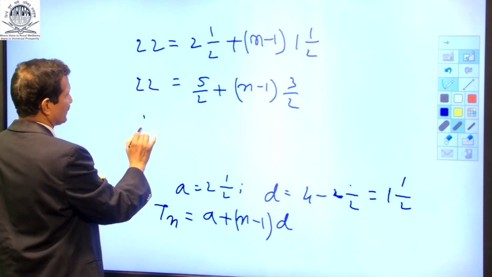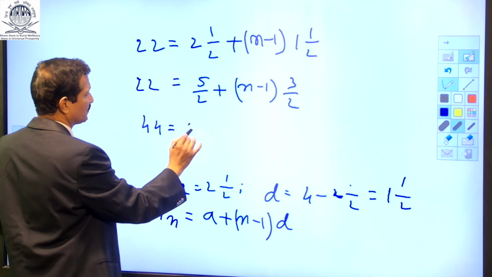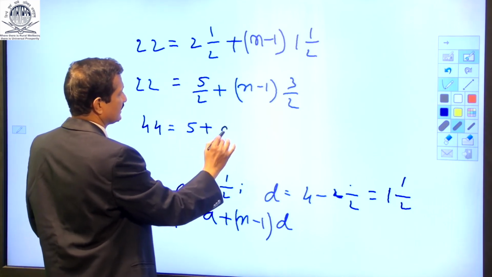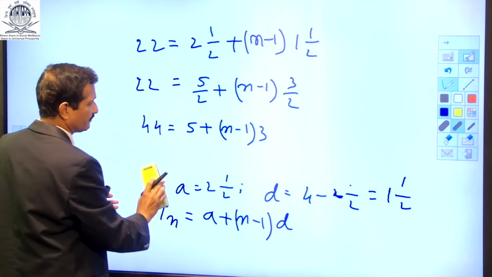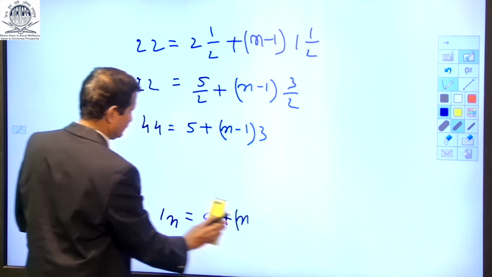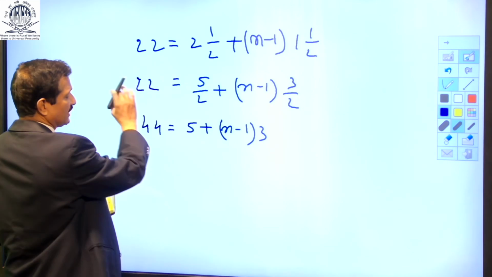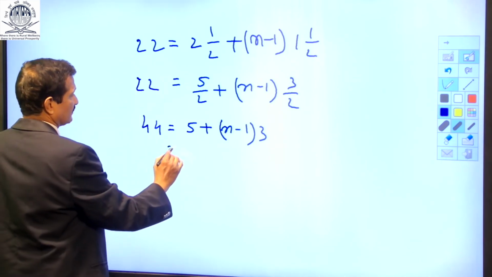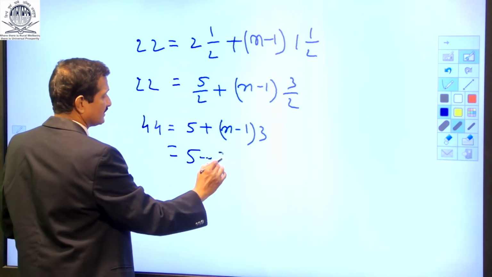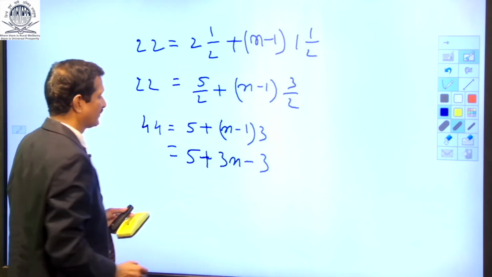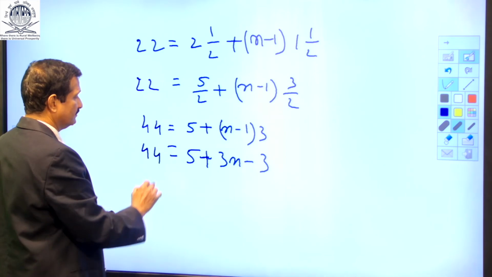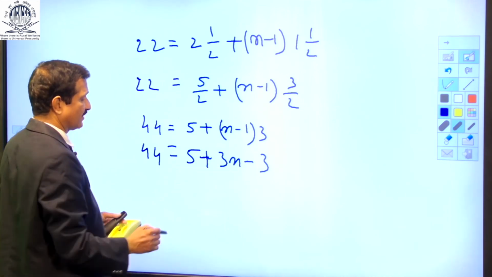So this is 44 is equal to 5 plus n minus 1 into 3. We have 2 as common, which I took to the other side. Now this is 5 plus 3n minus 3. 5 minus 3 is 2.